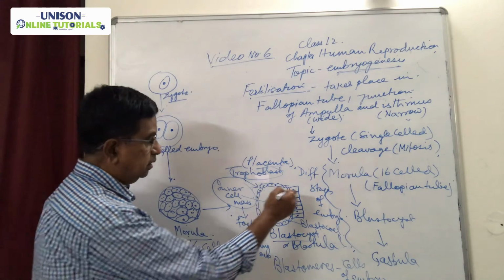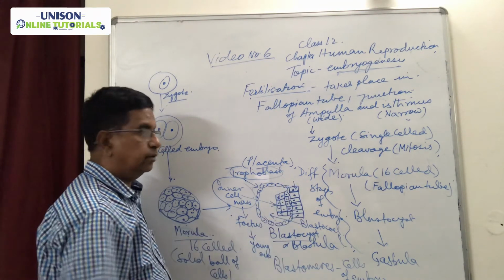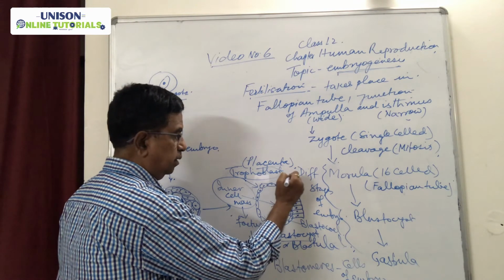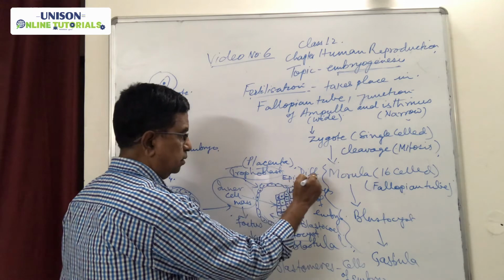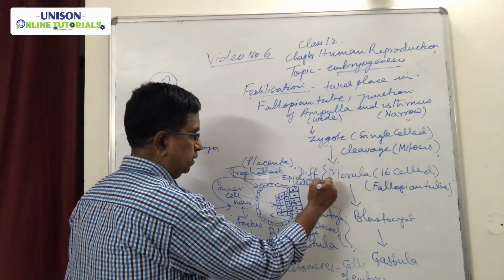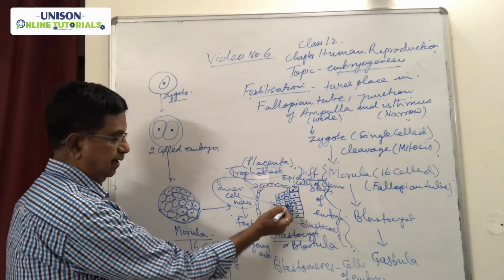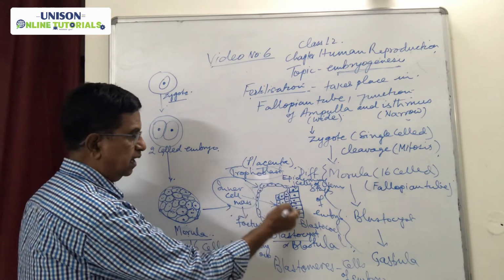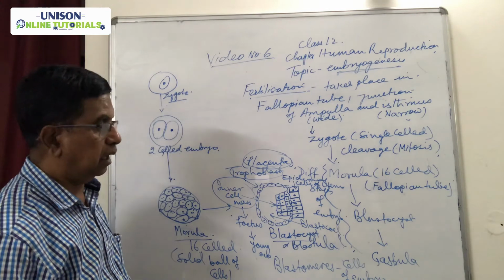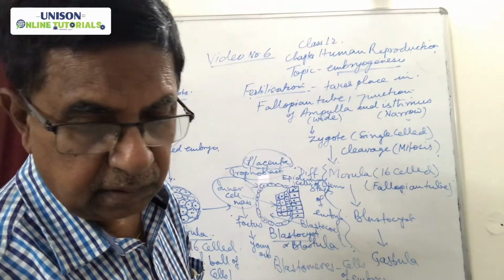Now you see, these are the rectangular cells which are found in the wall of the uterus. So these are the epithelial cells of the uterus, where the inner cell mass goes and attaches. Then this attachment leads to the placenta. Now, how is the placenta formed? This we will discuss.